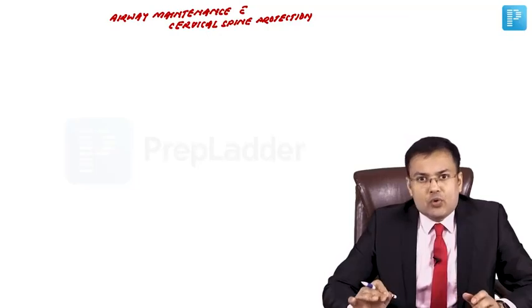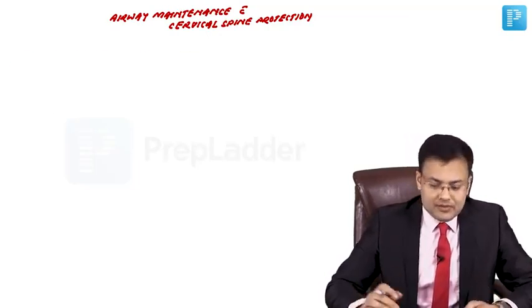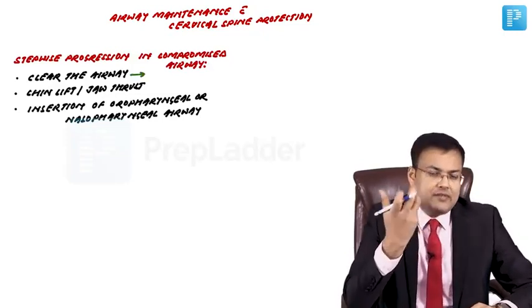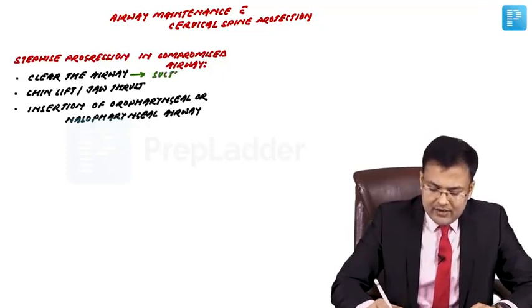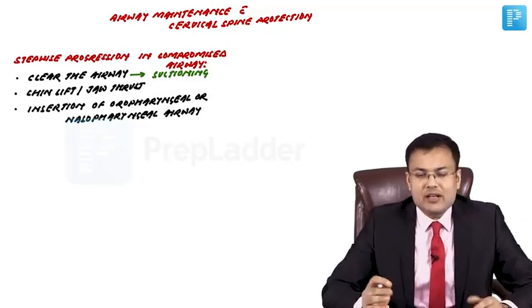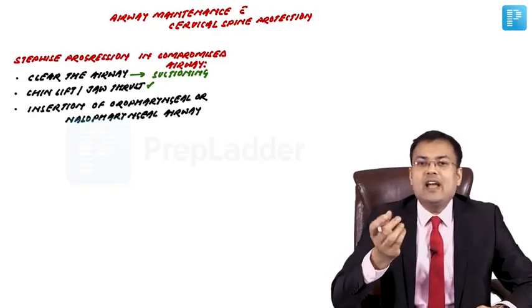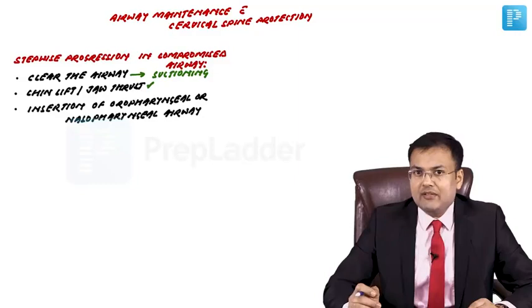Any patient who is having a compromised airway, what is the stepwise progression? First we have to clear the airway by suctioning the secretions if they are there in the mouth, or blood. So it's clearing of the airway by suctioning of secretions or blood if present. Then we go for chin lift and jaw thrust, and then we insert the oropharyngeal or nasopharyngeal airway.